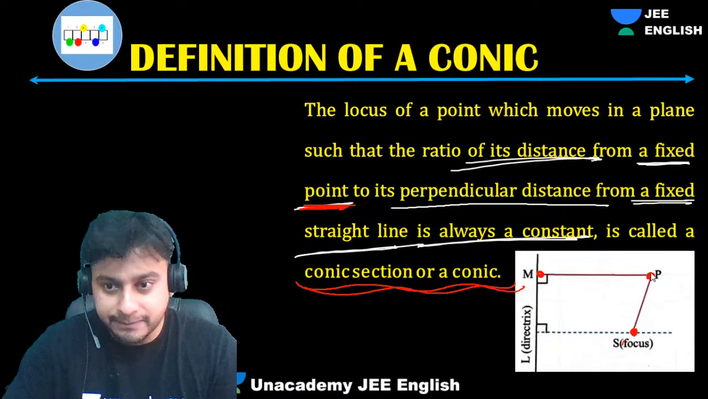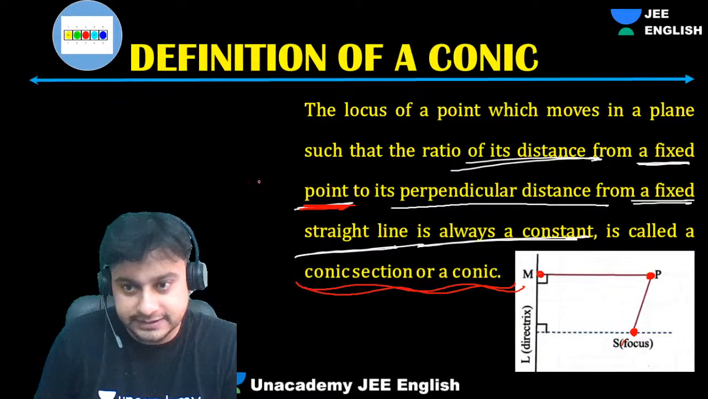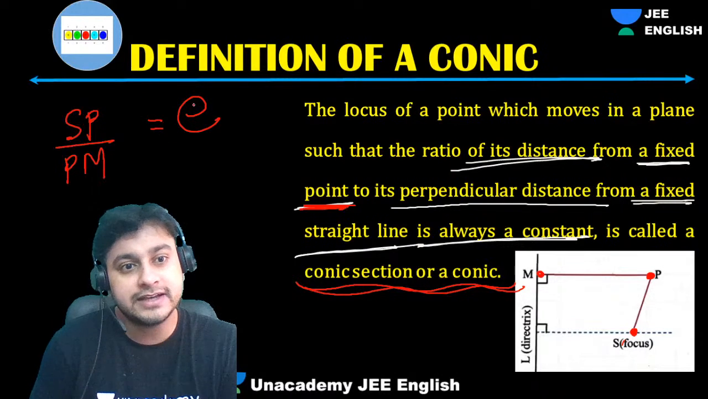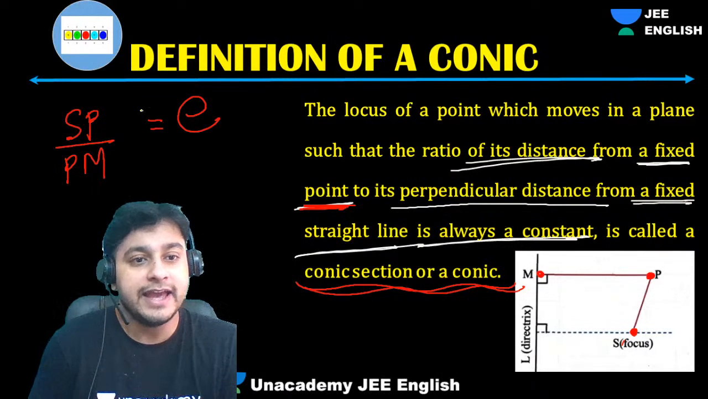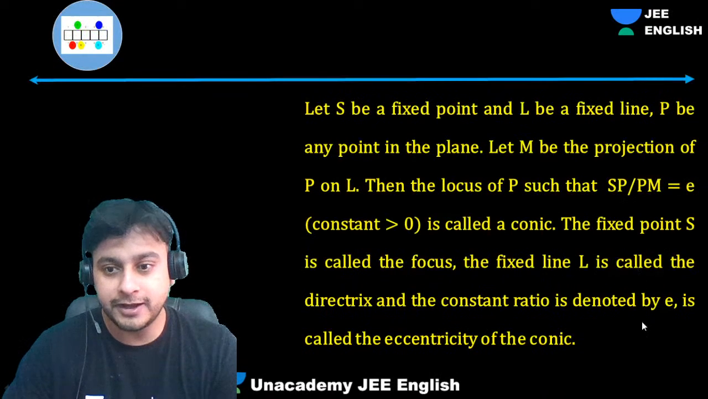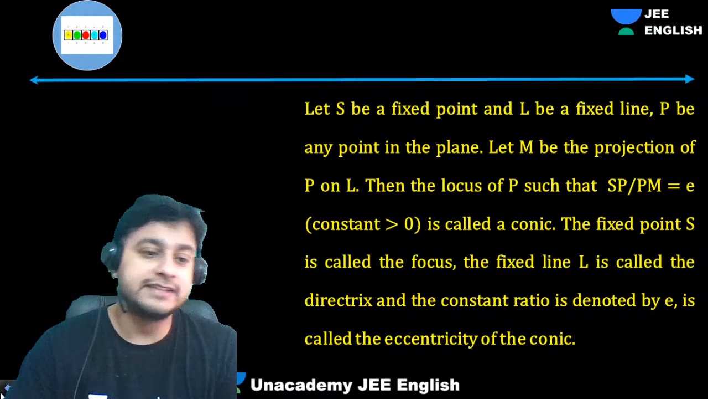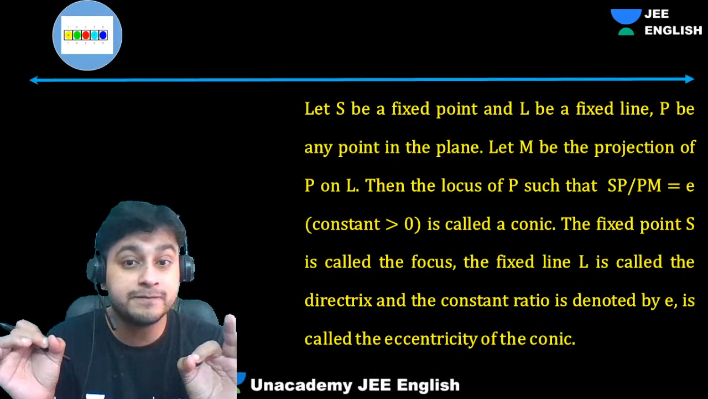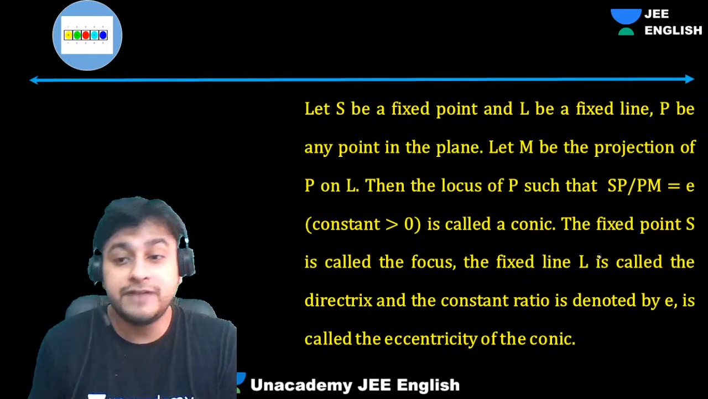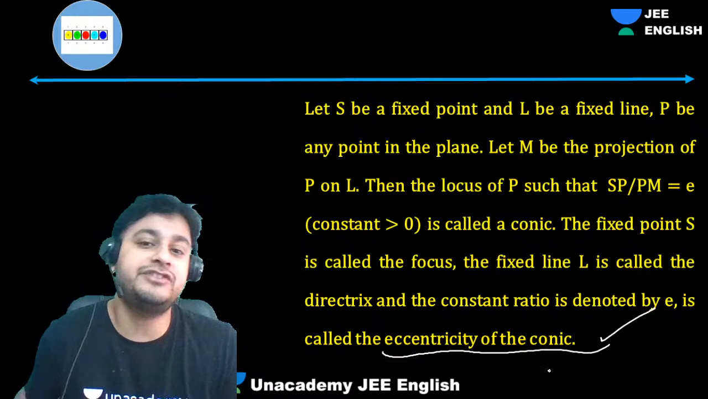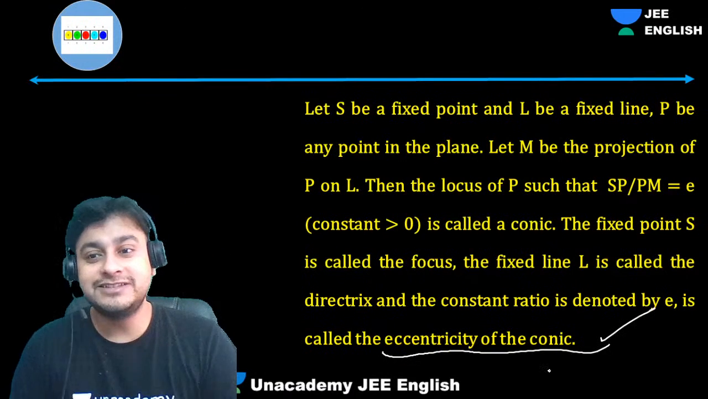They are saying that this distance SP by PM is fixed, and that is called E, my dear students, which is nothing but the eccentricity of the conic section. This is denoted by E. So when we call anything a conic, this ratio is fixed, and that ratio is called the eccentricity of the conic section.